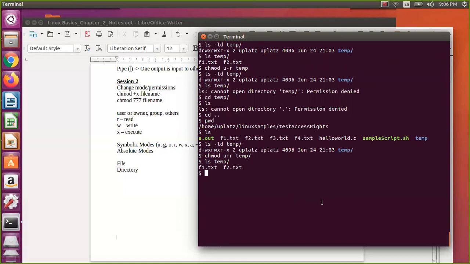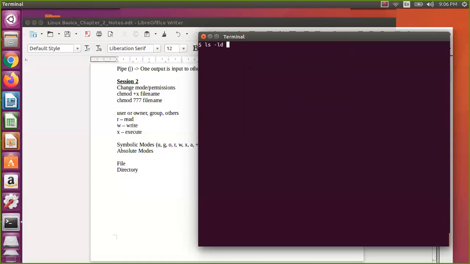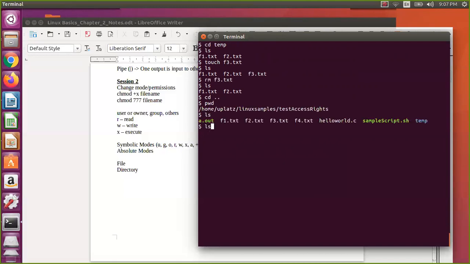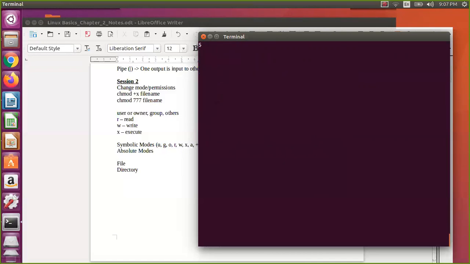Now we will see the write permission. What is this write permission actually? Before this, I can say touch, or create any file. You already know that. So I say it created the file. Let me remove that file. Now I have two files. Let us try to create a file. So test access rights, ls minus ld temp. Let us clear that.